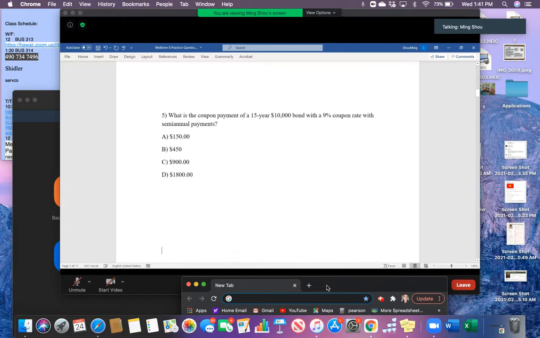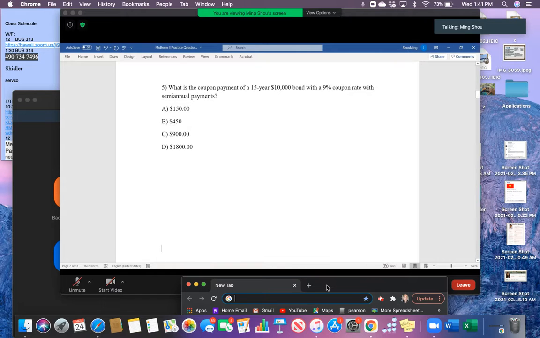We have a bond with a face value equal to 10,000, right? It also tells us the coupon rate equals 9%, and this coupon is paid semi-annually. The question asks us, what is the coupon payment for this bond?